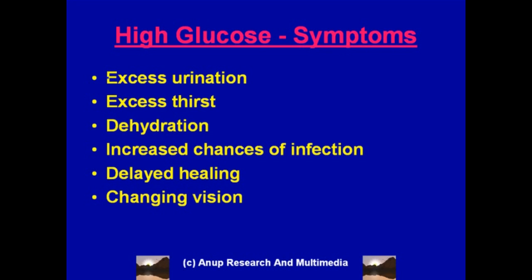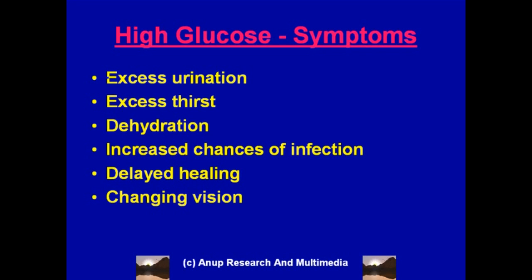To summarize, once the sugar reaches above 180 mg%, it is excreted from the kidneys in the urine, and since it cannot be excreted as powder, it takes a lot of water with it, causing mild dehydration, which leads to excessive thirst, and the person drinks a lot of water.